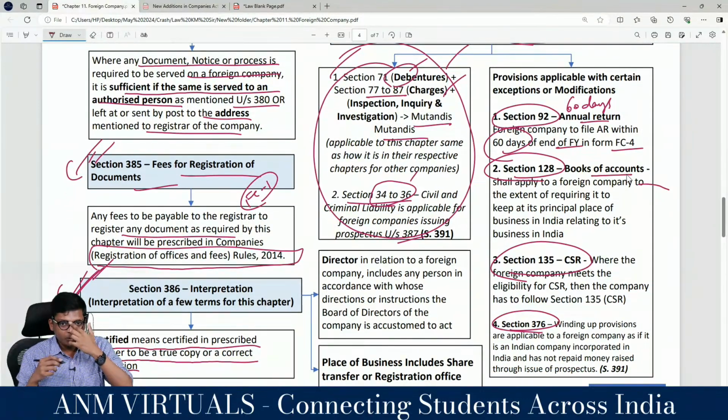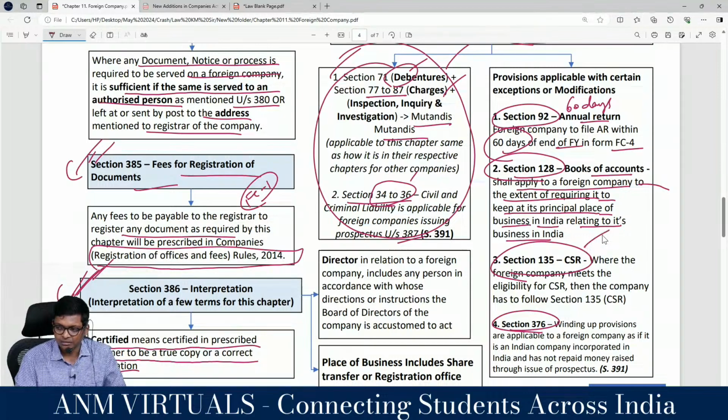Now, books of accounts in 128 says what? Books of accounts should be maintained in a true and fair way at the registered office, for all the branches. Now let's say US Apple is having an Apple store in India. Should they maintain books of accounts for the full Apple company in India, or for the Indian branch alone? That's what they're saying. It shall apply to a foreign company to the extent of requiring it to keep at its principal place of business in India books relating to its business in India. That is the deviation. No need for the full company, just for the Indian operation, the Indian place of business.